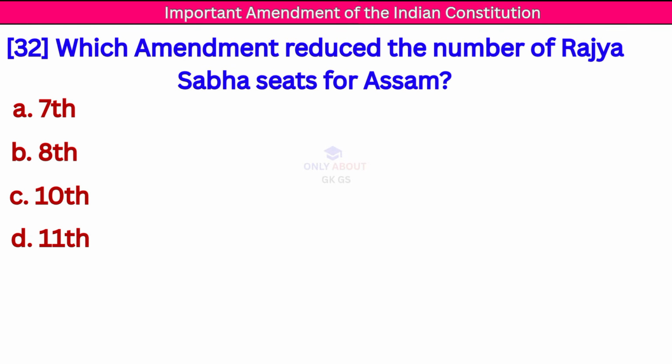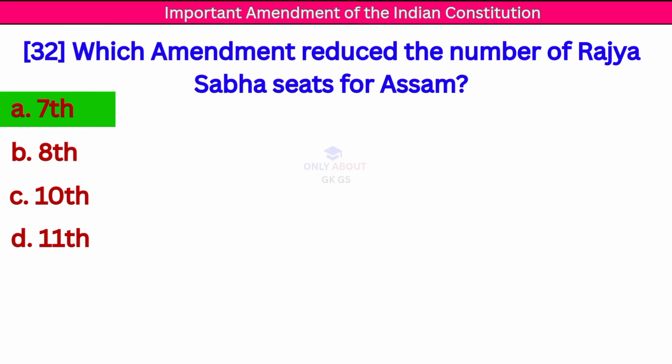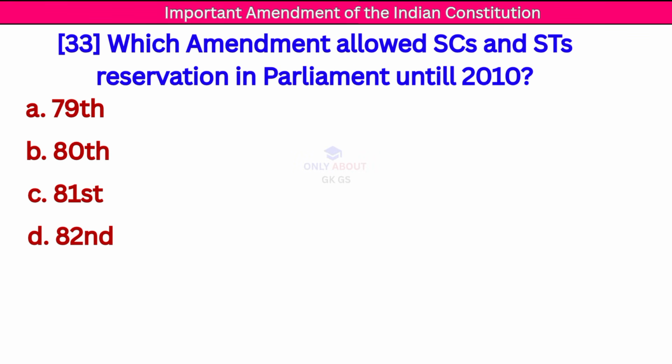Next question. Which amendment reduced the number of Rajya Sabha seats for Assam? Correct answer, 7th Constitutional Amendment. Next question. Which amendment allowed SC and ST reservation in Parliament until 2010? Correct answer, 79 Constitutional Amendment.